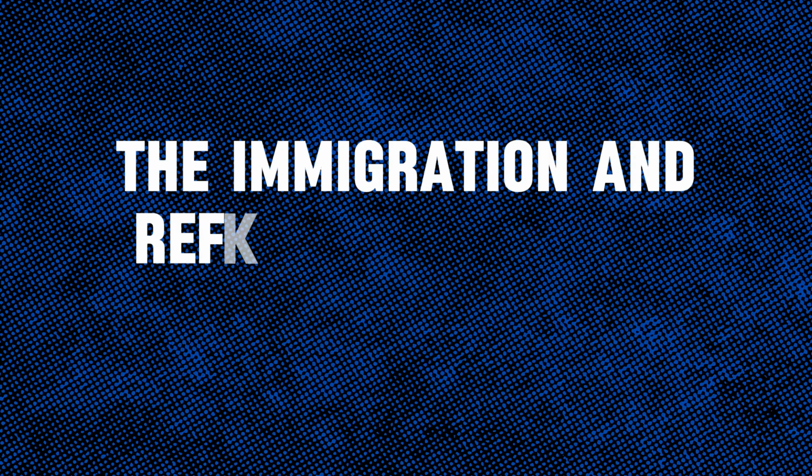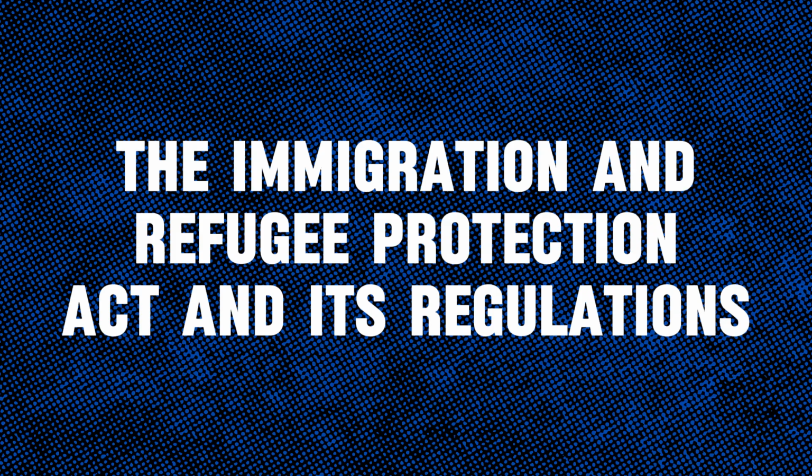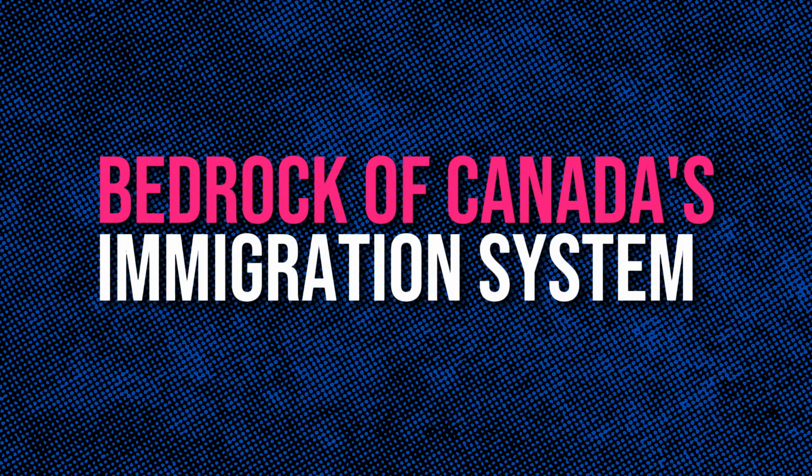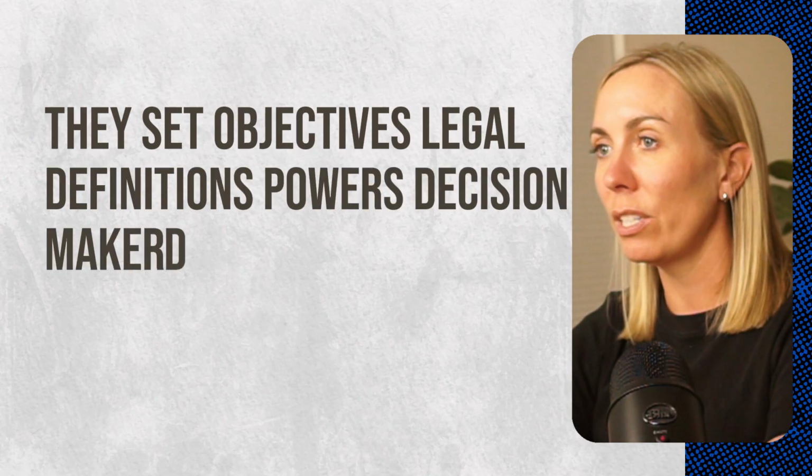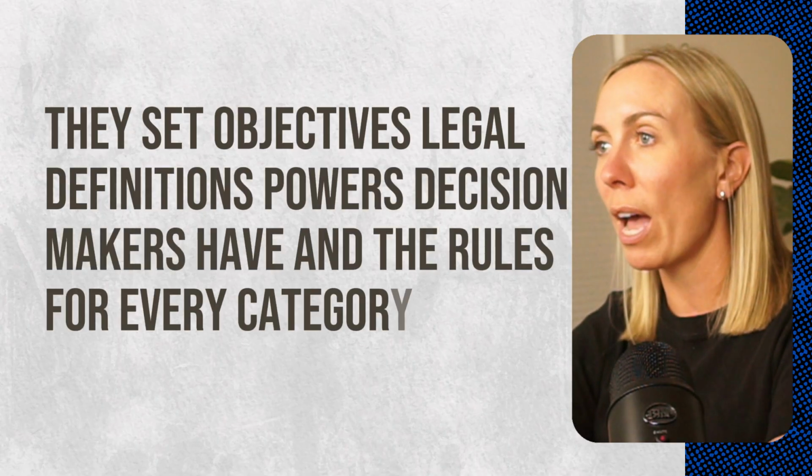The Immigration and Refugee Protection Act and its regulations are the bedrock of Canada's immigration system. They set objectives, legal definitions, powers decision makers have, and the rules for every category of immigration. There are different levers the government can pull to shift and change immigration programs and processes. Being aware of these helps safeguard your strategy against sudden changes, usually by having a plan B.